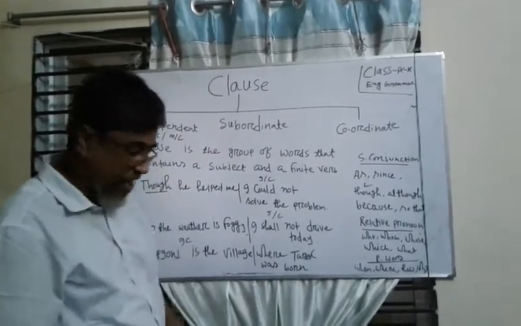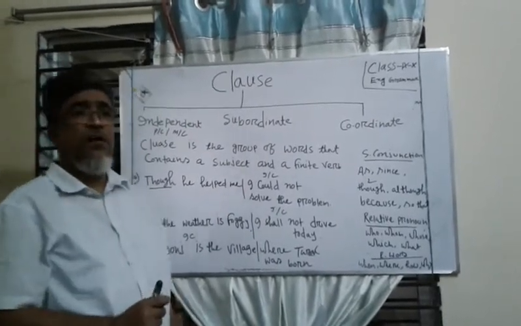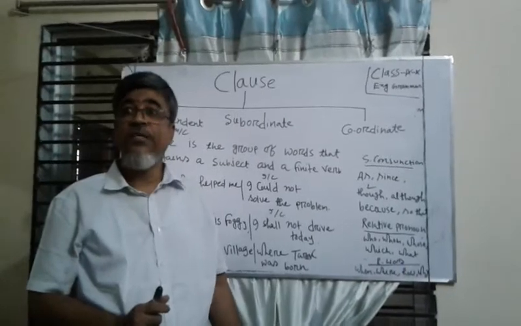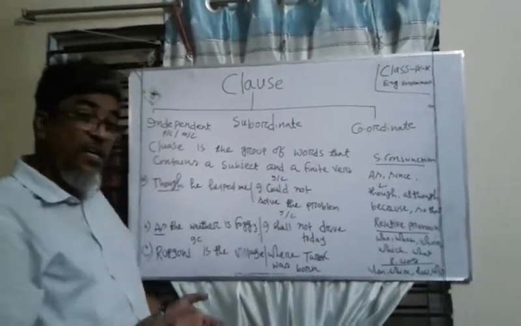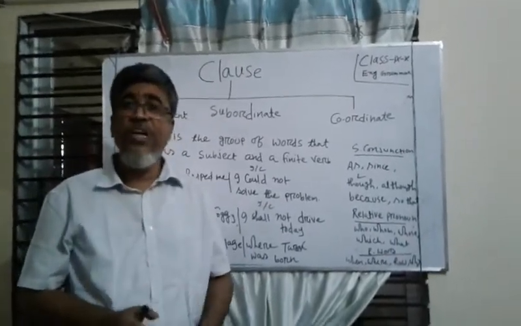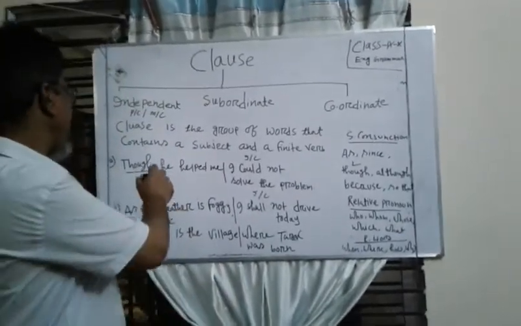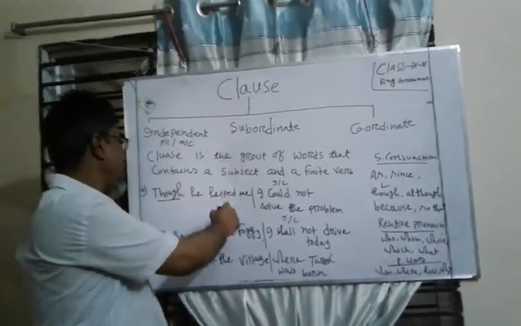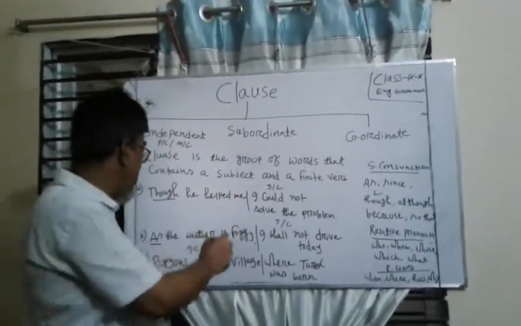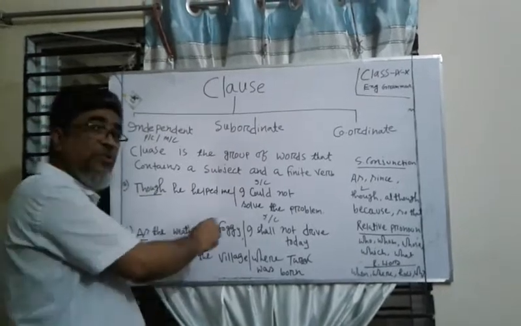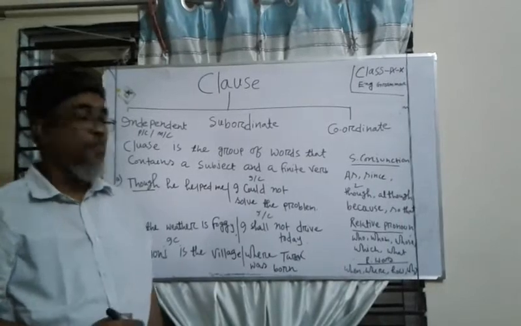Next, I would like to discuss complex sentence. Dear learners, I have already discussed independent clause and subordinate clause. A complex sentence is the combination of an independent clause and a subordinate clause. That is, a complex sentence has a principal clause and a subordinate clause. So, examples A, B, C, all the sentences are the examples of complex sentence.